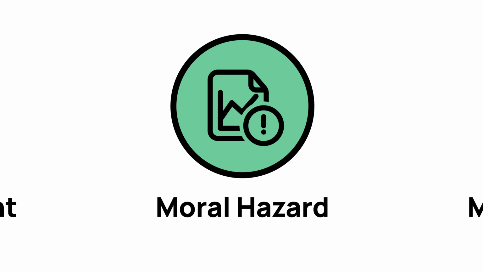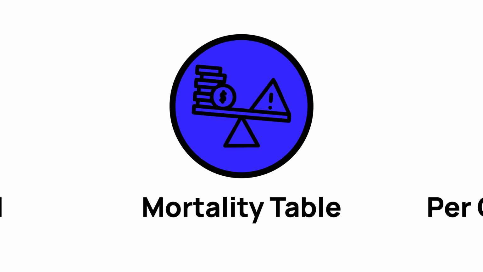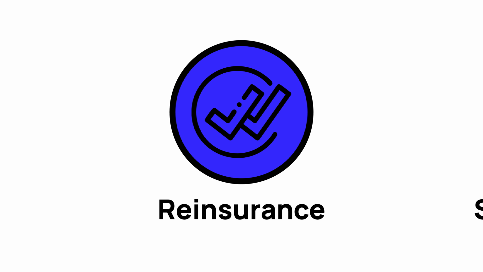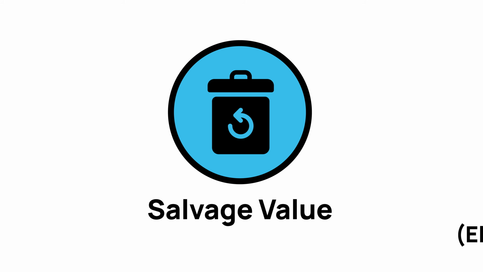Moral hazard, when someone takes more risk because they're insured. Morbidity or mortality table, actuarial tools that are used to calculate risk and premium rates. Per occurrence limit, the maximum amount an insurer pays per event. Reinsurance, insurance that insurance companies buy to reduce their own risk. Salvage value, the remaining value of damaged property that the insurer may sell or recover.